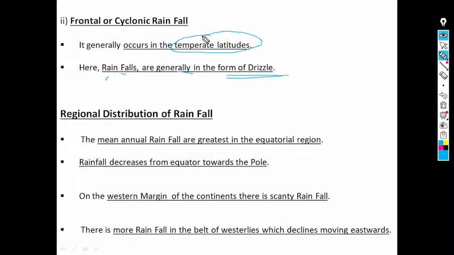What does it mean? Temperate latitudes, just note it here.